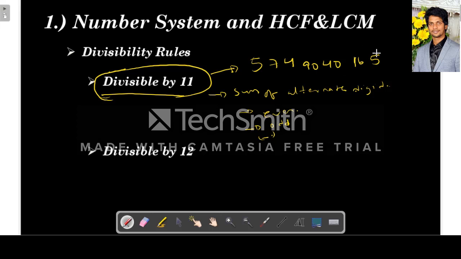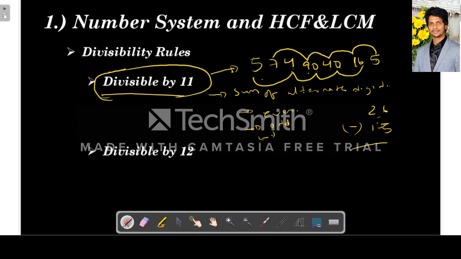Now map the alternate digits. Odd places: 5, 1, 4, 9, 7, and 6. Even places: 0, 0, 4 and 5. Now add the digits at odd places: 5 plus 1 is 6, 6 plus 4 is 10, 10 plus 4... sorry, let me redo it. Odd places sum to 26, minus the even places: 6 plus 4 is 10, 10 plus 5 is 15, minus 15.